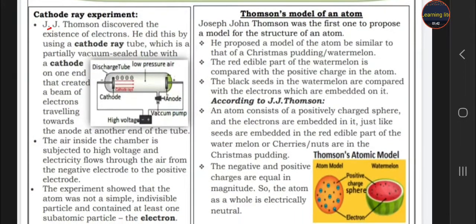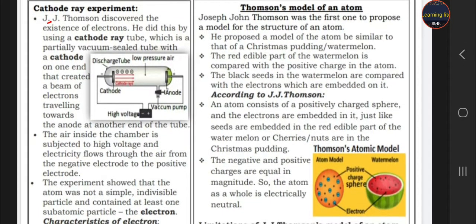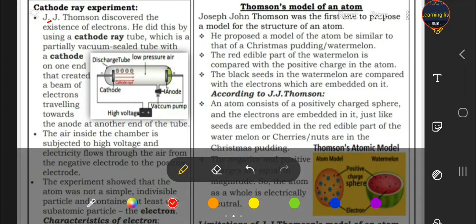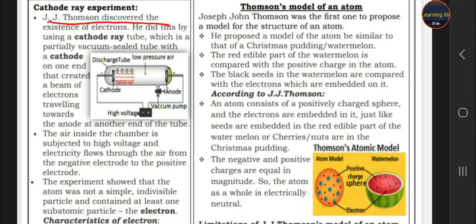Firstly, we discuss the cathode ray experiment. What is cathode ray and what is the cathode ray experiment? J.J. Thomson, that is Joseph John Thomson, discovered the existence of electron. So, who discovered electron? J.J. Thomson. He used a cathode ray tube, that is a vacuum sealed tube. It has a cathode at one end and anode at the other end, and he created a beam of electrons traveling towards the anode.